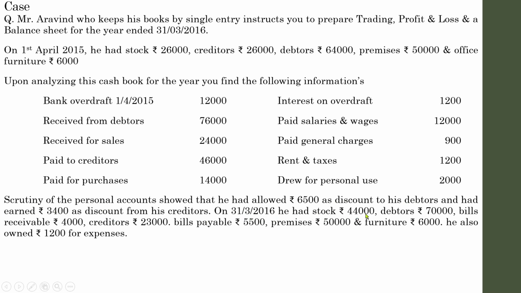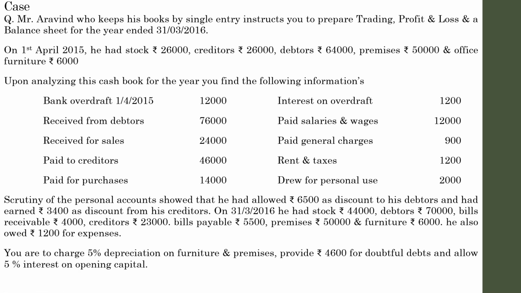So closing stock is given, closing debtors is given, bills receivable closing is given, creditors closing is given, bills payable closing is given, premises closing is given, furniture closing is given, and also he owed 1,200 for expenses. So this is an outstanding expense.